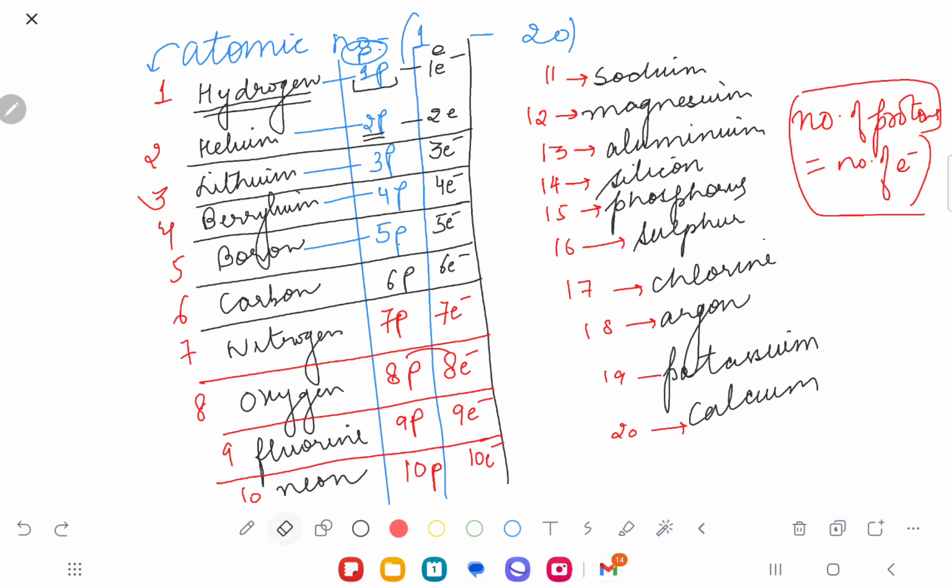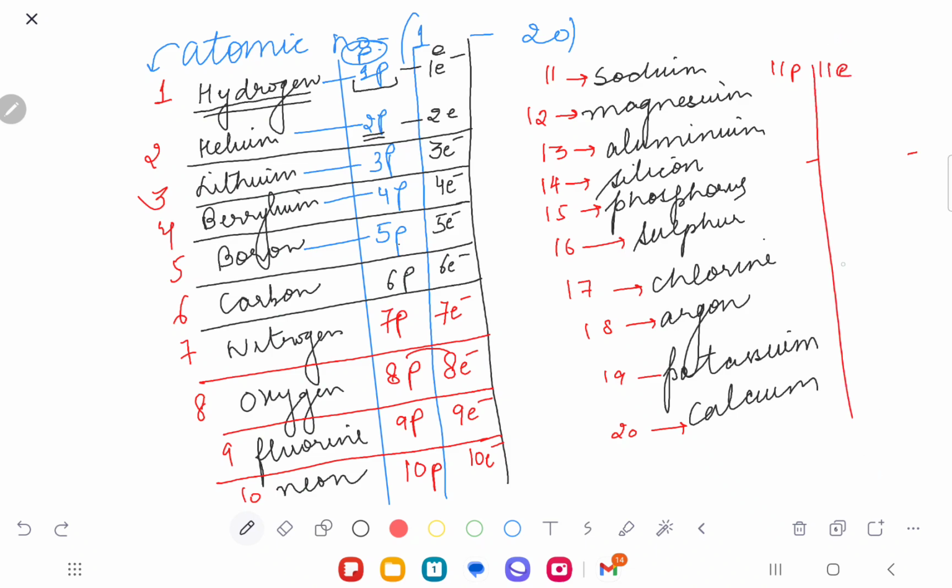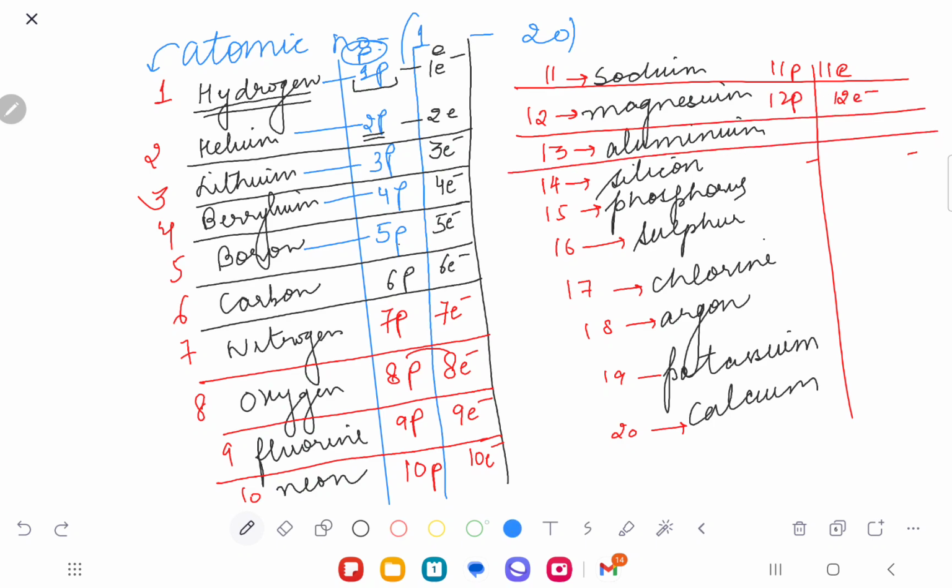Sodium has 11 protons. So sodium shall also have what? 11 electrons. Magnesium has 12 protons, so magnesium shall also have 12 electrons. If it has 13 protons, it will also have 13 electrons. If silicon has 14 protons, it will also have 14 electrons.